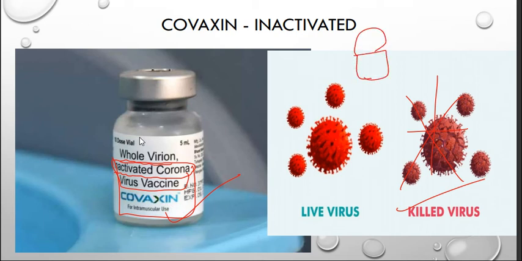Our immune system will figure out and make a plan, what kind of antibodies we need to produce. We will be equipped with these antibodies. When the real virus enters, they will destroy it. That is the main idea behind this Covaxin.